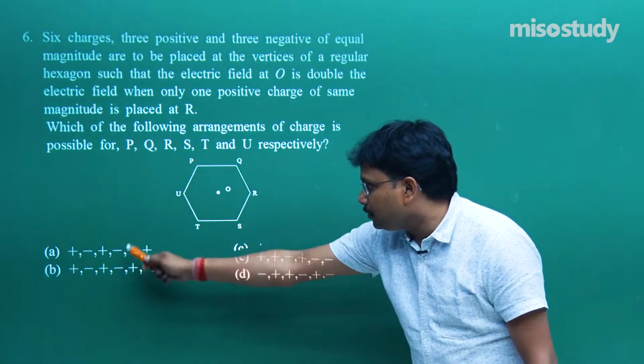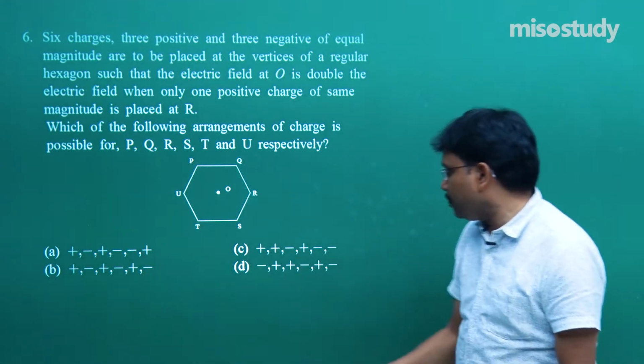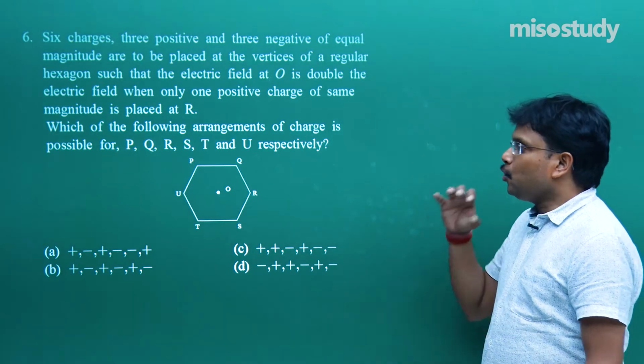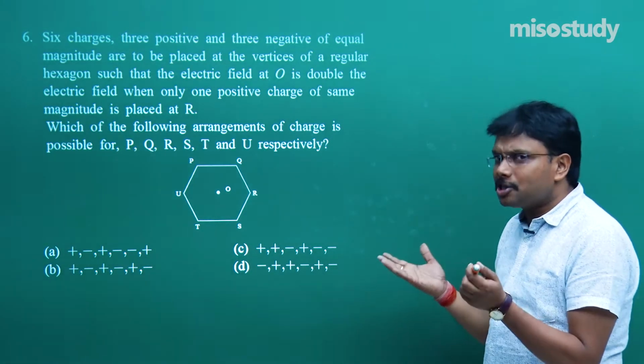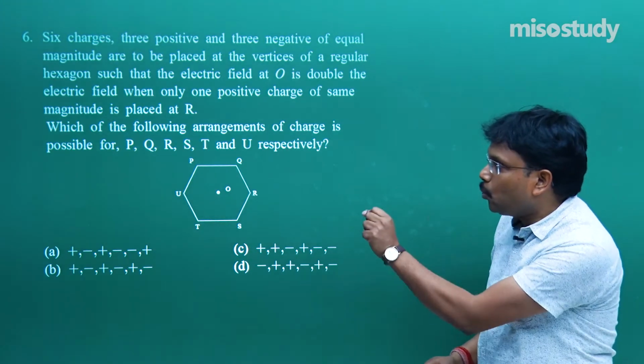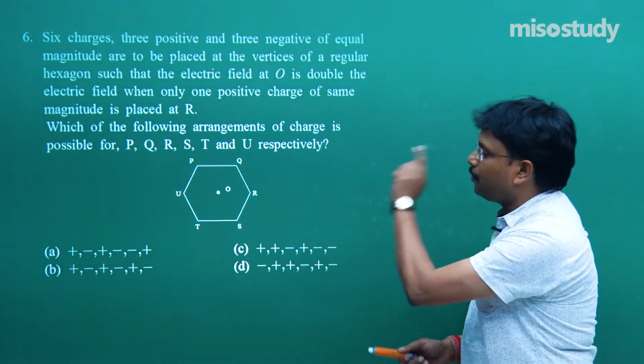3 positive, 3 negative, 3 positive, 3 negative. You have to work on a permutation-combination type of thing to find which one is the correct option. But what exactly is the rule which is going to help you in this process?